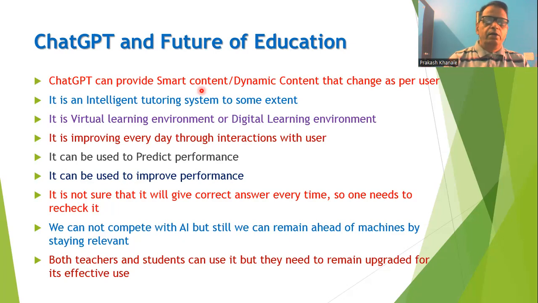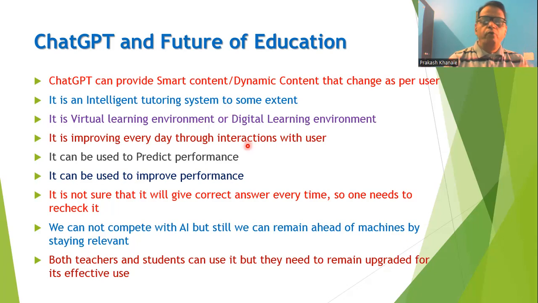Therefore, dynamic content can be produced by ChatGPT. We can say that to some extent, it is an intelligent tutorial system. With the help of ChatGPT, we can learn many things. When we are using a digital learning environment or virtual learning environment, ChatGPT is also a part of it.